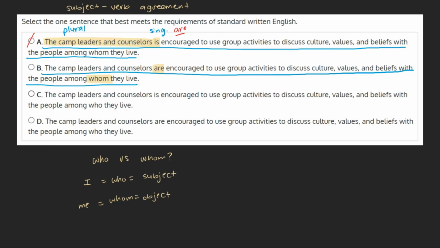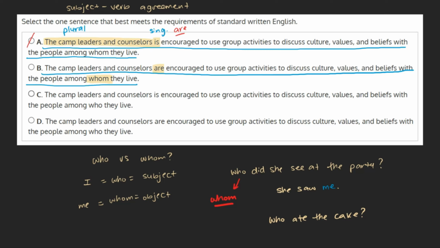For example, in the question, who did she see at the party, it would be correct to say, she saw me, not she saw I. Therefore, we can see that grammatically, this sentence should actually read, whom did she see at the party? In the sentence, who ate the cake, the correct answer would be, I did, not me did. Therefore, we can see that who in this case is correct.